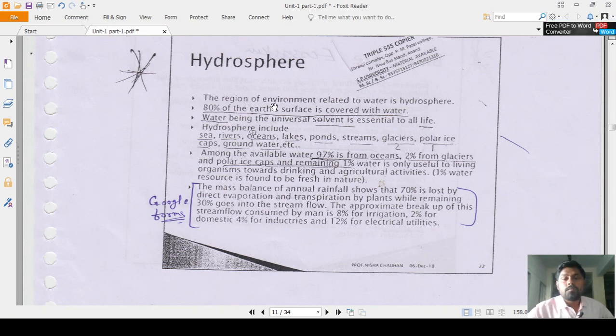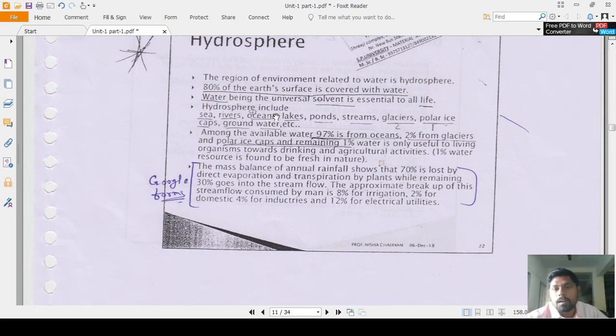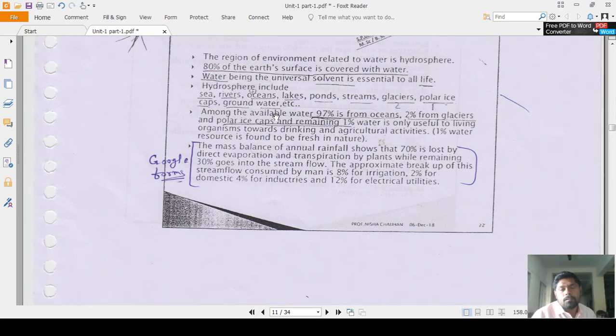The region of the environment that is related to the water. Hydro means water, sphere means the region, that is called water region. The region of the environment related to the water is called hydrosphere. 80% of the earth's surface is covered with water. You know, 3 parts of the earth are covered with water, only 1 part is available for soil, that is